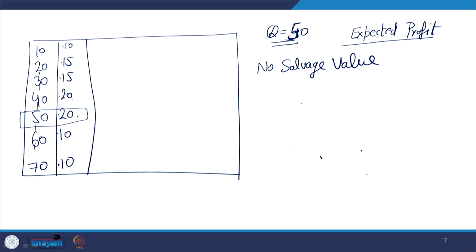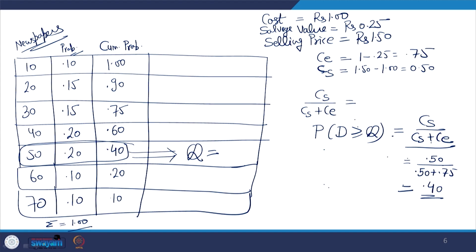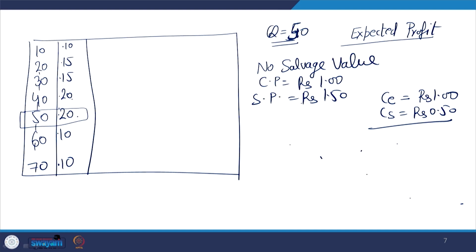If there is no salvage value, the cost price was rupees 1 and the selling price is rupees 1.50. So your excess cost is rupees 1 only now. Shortage cost will be 50 paisa. So you can calculate your new probability level using that formula, CS upon CS plus CE, which gives 0.50 divided by 1.50.